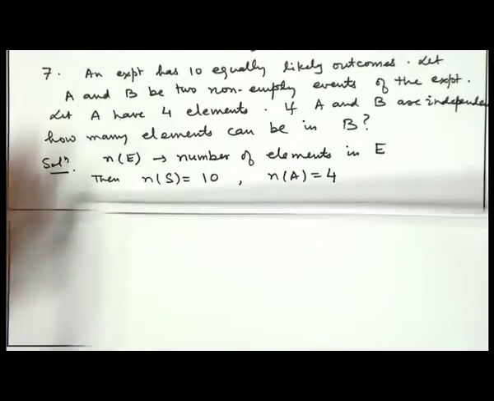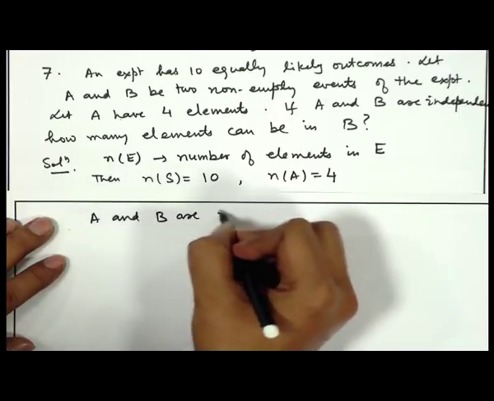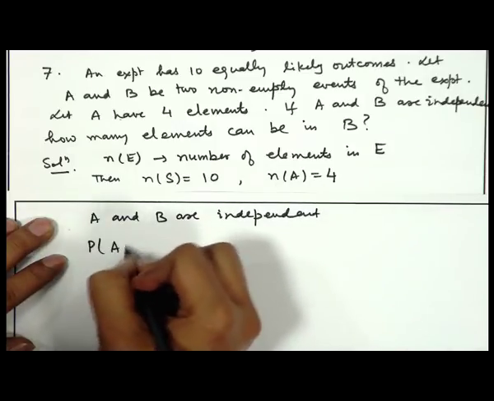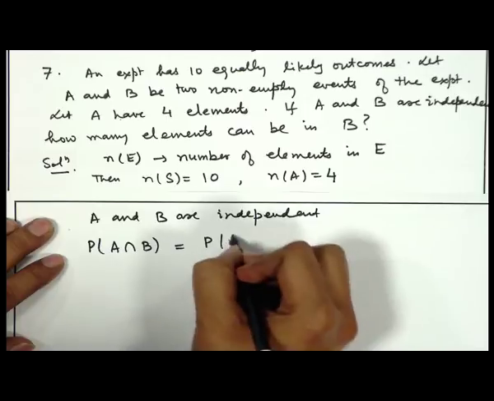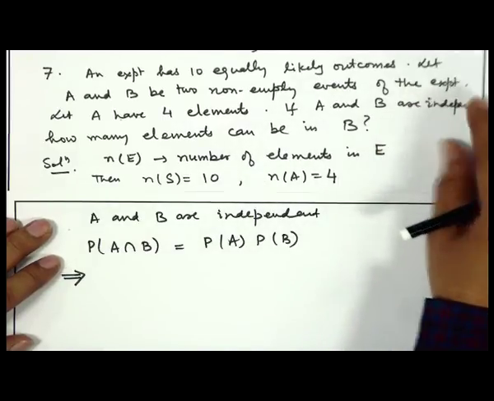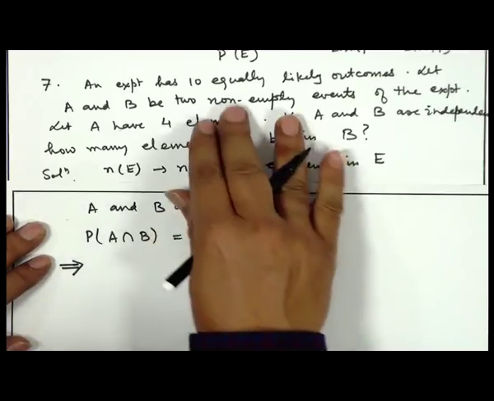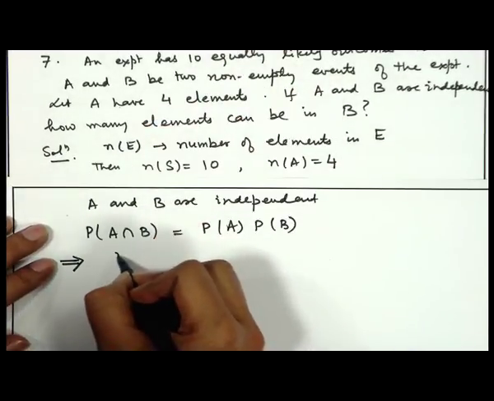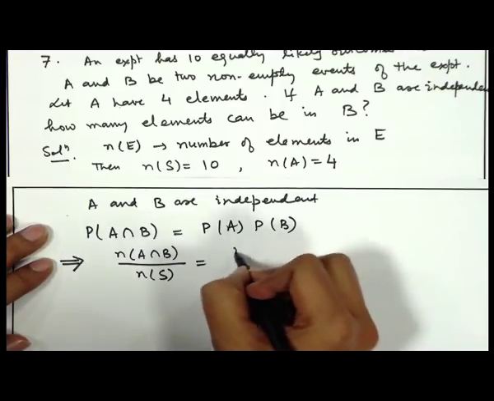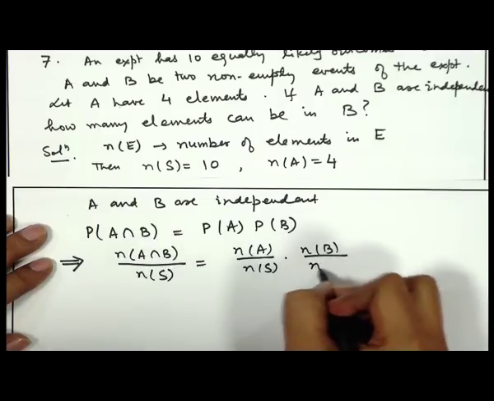Now, A and B are independent, so the probability of A intersection B will be equal to the probability of A into the probability of B. Since the outcomes are equally likely, we can apply the classical definition: n of A intersection B divided by n of S is equal to n of A divided by n of S, n of B divided by n of S.